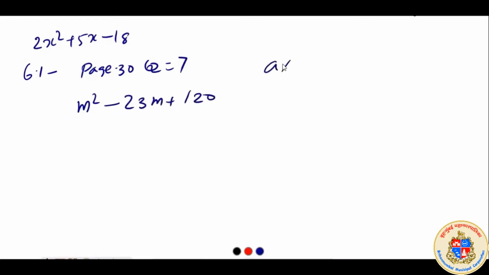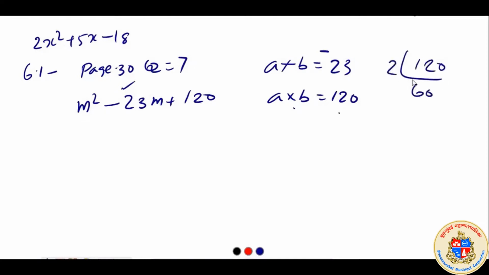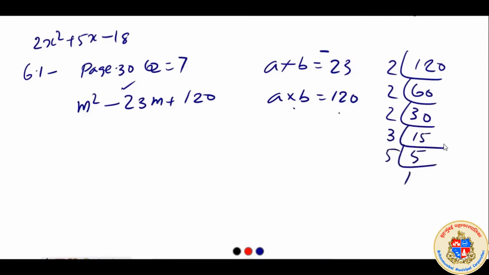We know that a plus b must be 23 and a into b must be 120. But here 23, just like earlier case, this is minus here, that means negative here. Addition should give negative 23. Product 120. Factorization of 120 is like this. Correct? Now we need to have this one to be taken care of. Minus 23.